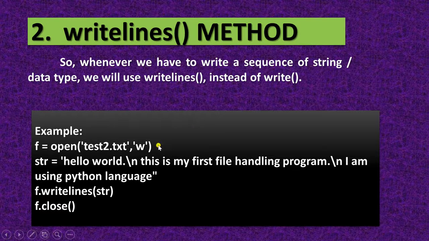Okay, when you want to write a sequence of strings or any data type. So this str has "Hello world", then \n, "This is my first file handling program", then \n, "I am using Python language". Okay, then f.writelines(str). This is a string, so this complete string will be written in this test2.txt.